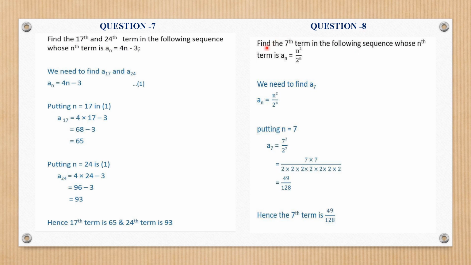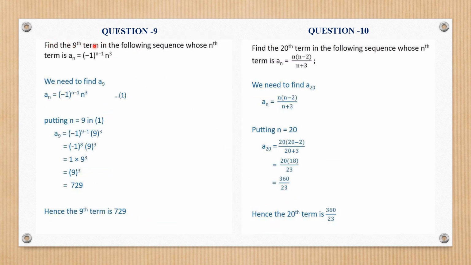In question number 8, find the 7th term for this nth term: n squared by 2 raised to power n. See, only one value is required, so I'll put n as 7. So it will become A7, and it is 7 squared divided by 2 raised to power 7. So 7 into 7, and this is 2 multiplied 7 times, will give you 49 by 128.